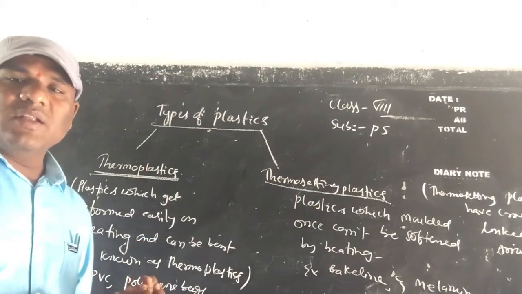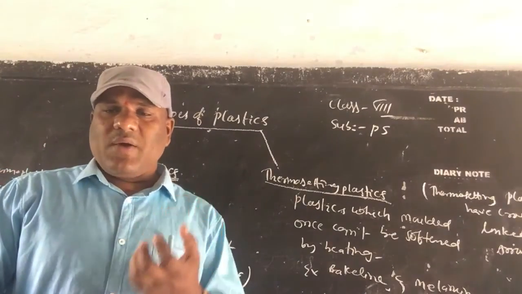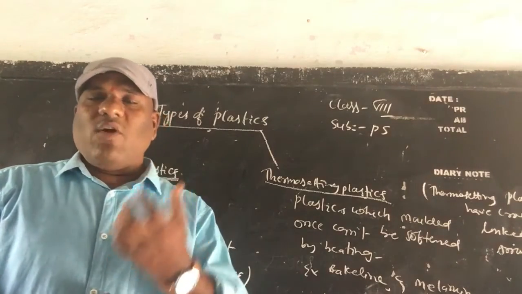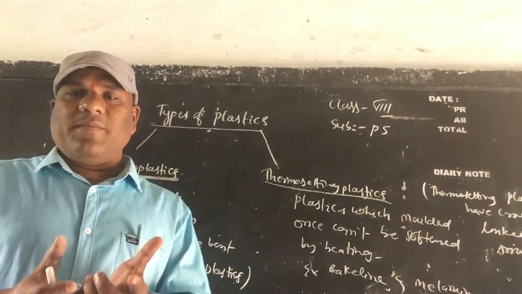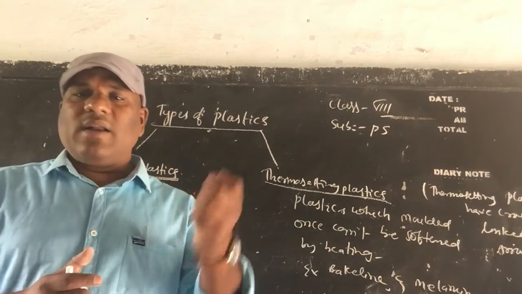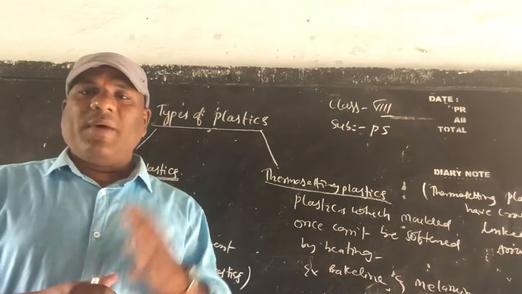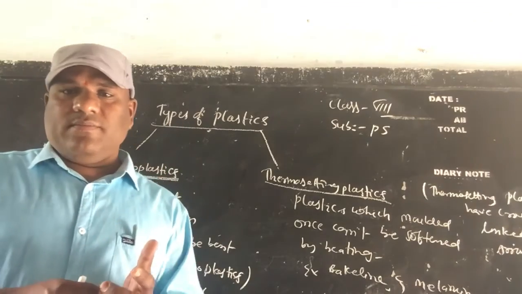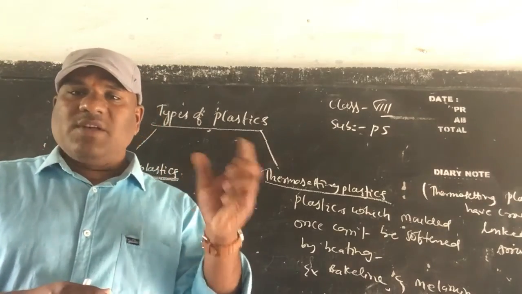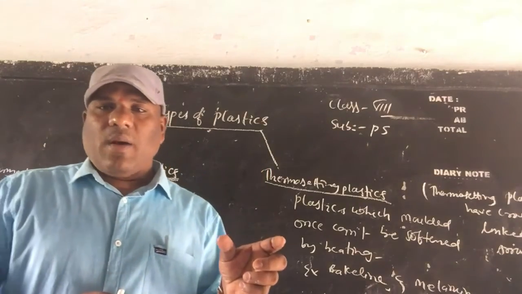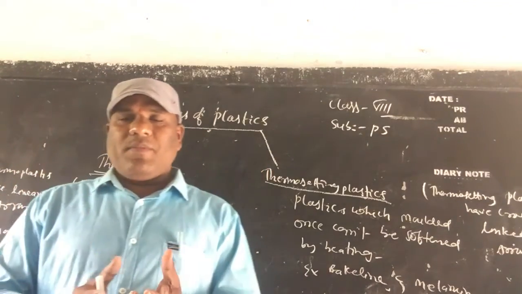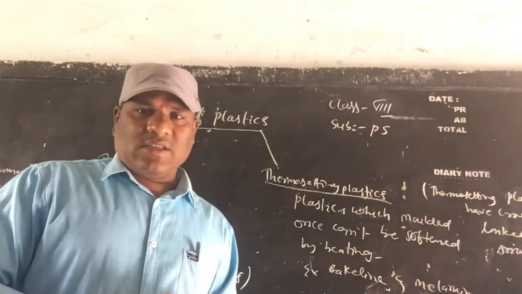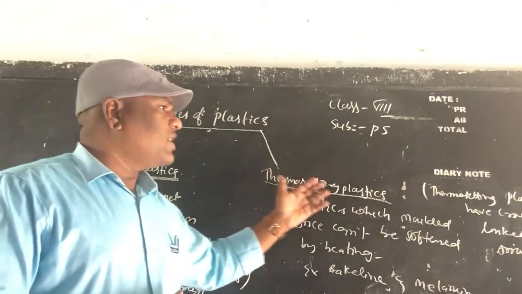The water bottles which we carry to school, Kinley water bottle, Bisleri water bottle, can be easily bent. But some other plastic bottles like Tupperware and Signoroware cannot be bent. The Bisleri, Kinley and Tata water bottles can easily bend, so those plastics are called thermoplastics. Now let us see thermosetting plastics.